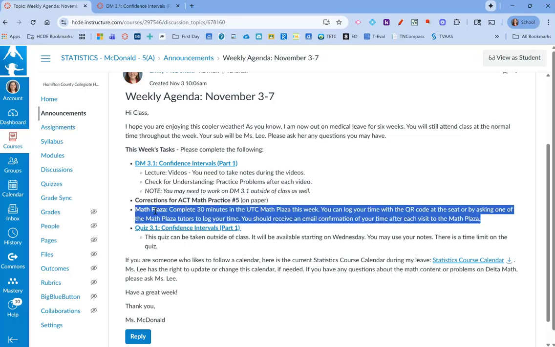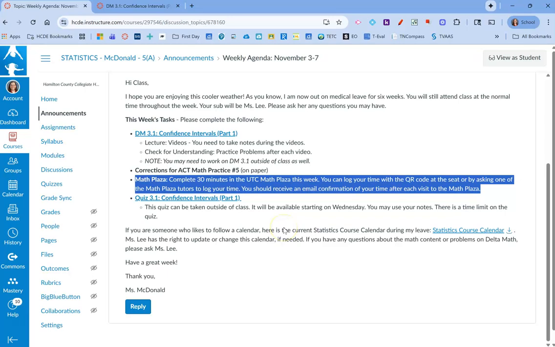Don't forget to do your 30 minutes in the Math Plaza. You should get an automated email after you check out or sign out that tells you your time, if you're not using the app or if you didn't see it on the app. So if you're having any issues with that, please make sure you talk to someone in the Math Plaza, like a Math Plaza tutor or one of the workers, they can help you with logging that time correctly.